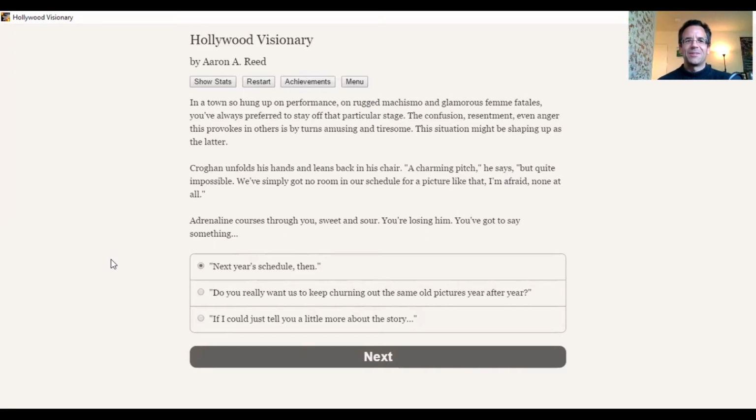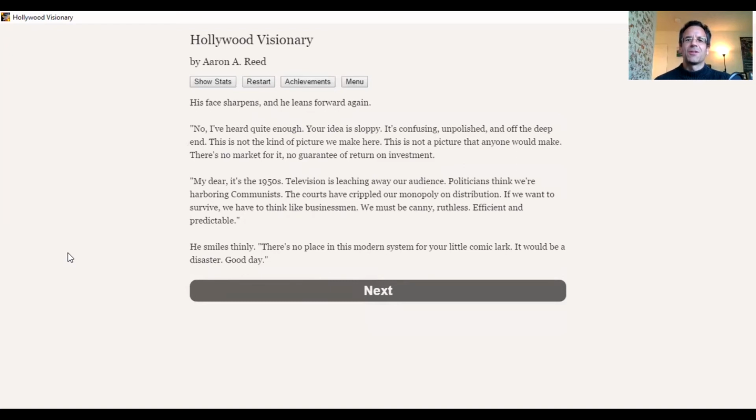And we have Krogan saying, well, this is a charming pitch, but quite impossible. There's no room in our schedule. And then we need to now resurrect this meeting. And we can either say next year, or we're going to challenge him and say, do you really want to turn out the same crap over and over again? Or if I could just say a little more about it. Okay, now that's the bad response, to say, I want you to hear more.